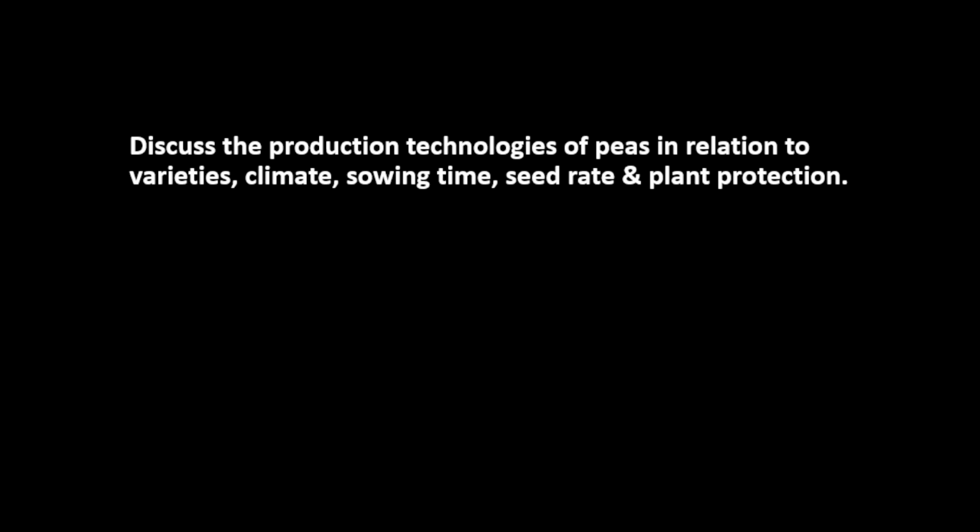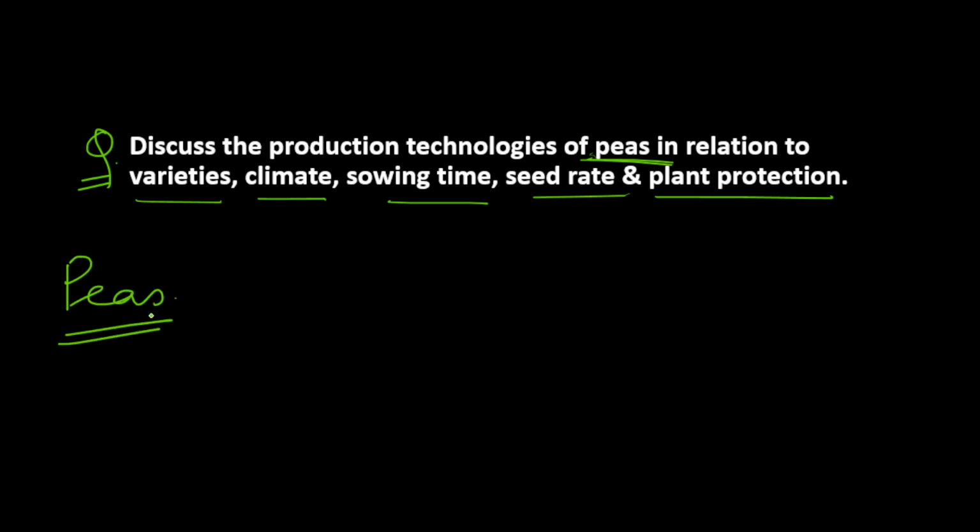So today we are going to discuss the next question of our agriculture optional answer writing practice series. The question for today is: discuss the production technologies of peas in relation to varieties, climate, sowing time, seed rate and plant protection. Every year you will see that the package of practice of 2-3 crops generally comes. This year in paper 2, grapes and peas were asked. We have already discussed grapes, now we will discuss peas. This question was asked in this year's UPSC agriculture optional paper, in 2025. So let's see how we can approach the answer.